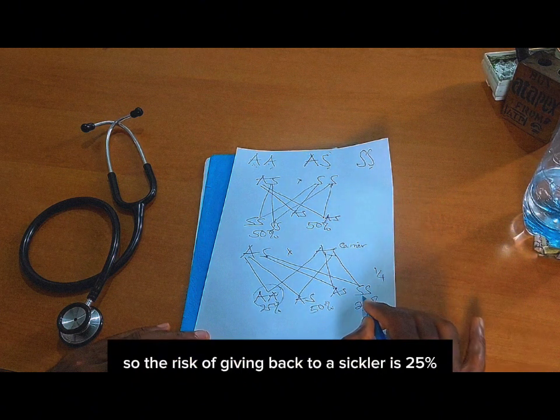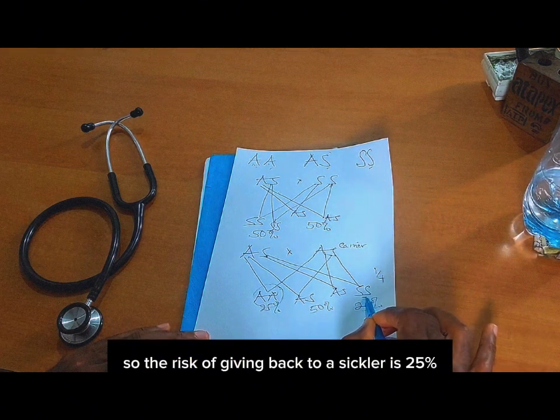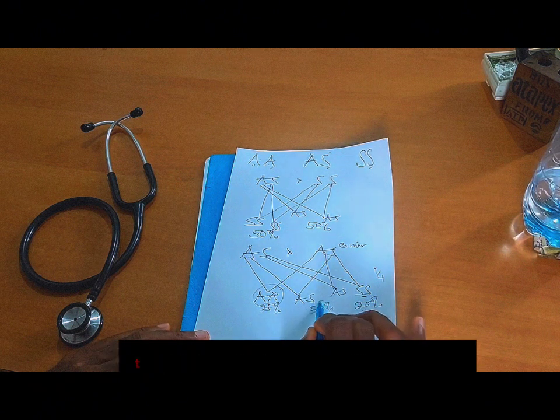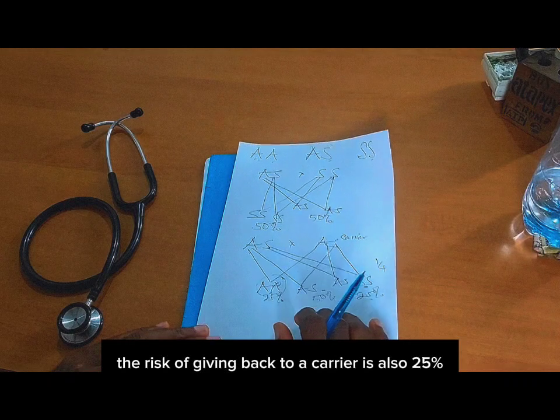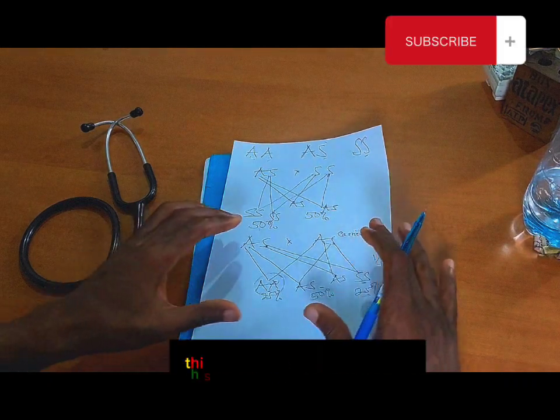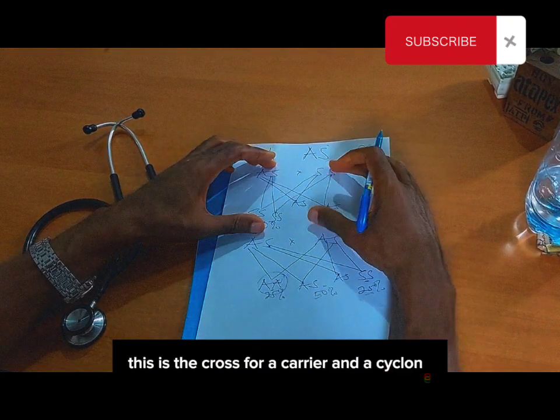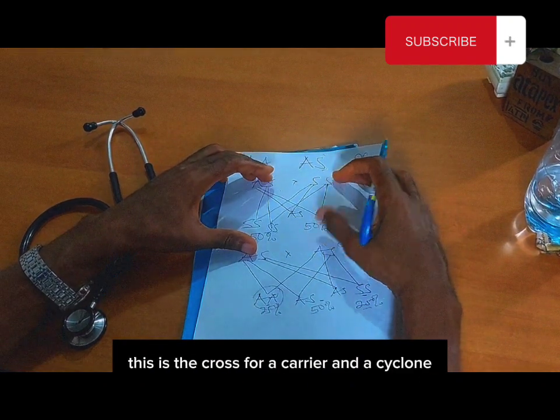So the risk of giving birth to a sickler is 25%. The risk of giving birth to a normal baby is 25%. The risk of giving birth to a carrier is 50%. So this is the case for 2 carriers. The previous one was the case for a carrier and a sickler.